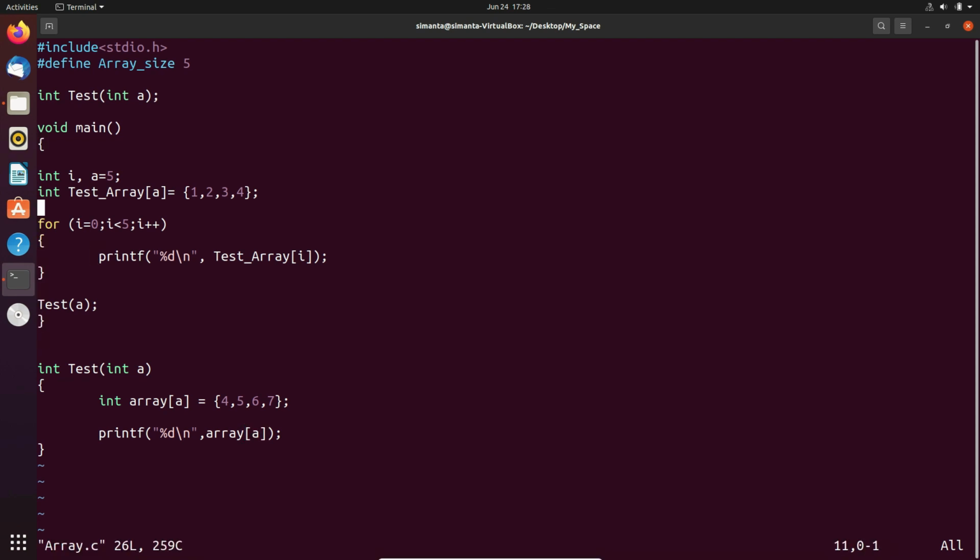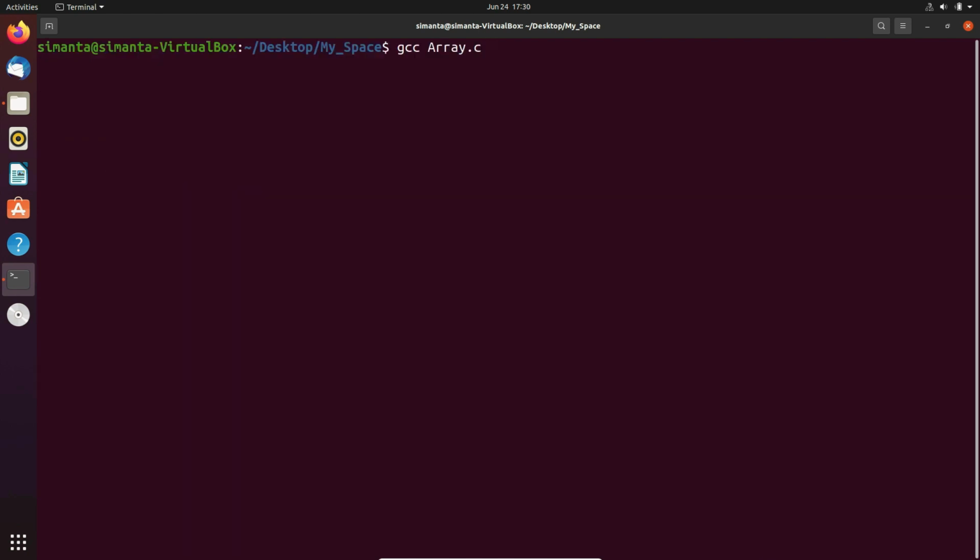Now, to solve this compilation error, we have two options. Option 1 is to use a constant value for the array size, and option 2 is to use a macro to represent the array size. So now you can see the compilation issue is solved.